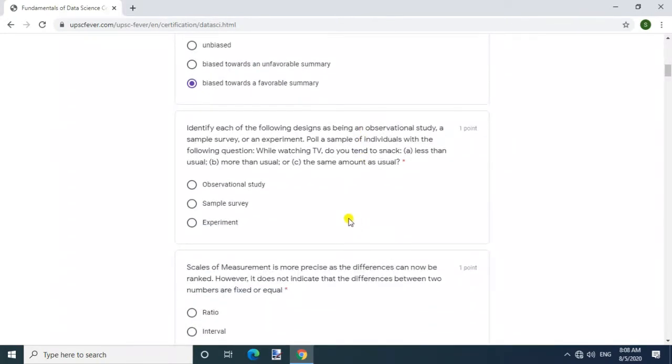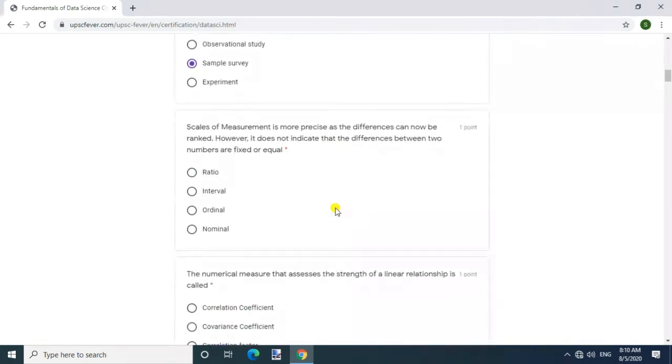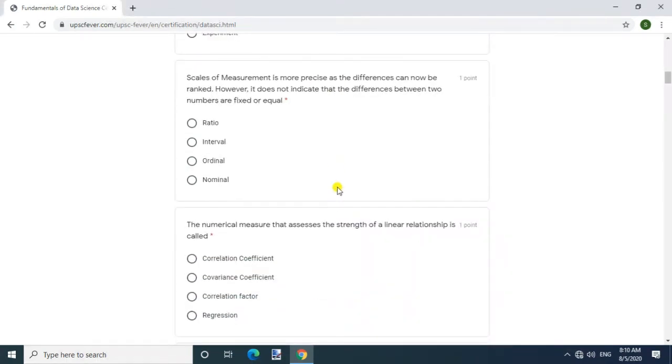Question. Identify each of the following designs as being an observational study, a sample survey, or an experiment. Poll a sample of individuals with the following question: while watching TV, do you tend to snack A. less than usual, B. more than usual, or C. the same amount as usual? Answer. Sample survey. Question. Scales of measurement is more precise as the differences can now be ranked.